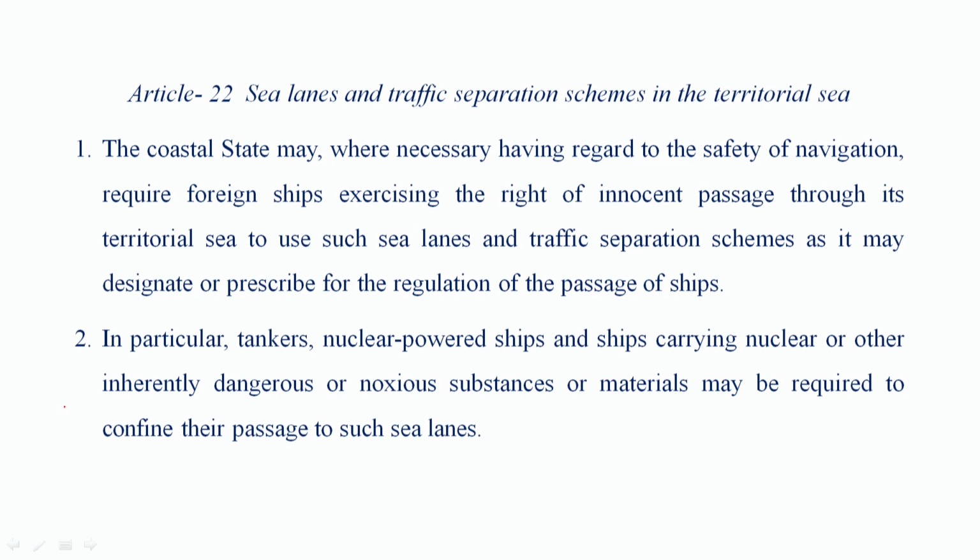Next is Article 22, sea lanes and traffic separation schemes in the territorial sea. The coastal state may, where necessary, having regard to the safety of navigation, require foreign ships exercising the right of innocent passage through its territorial sea to use such sea lanes and traffic separation schemes as it may designate or prescribe for regulation of the passage of ships.